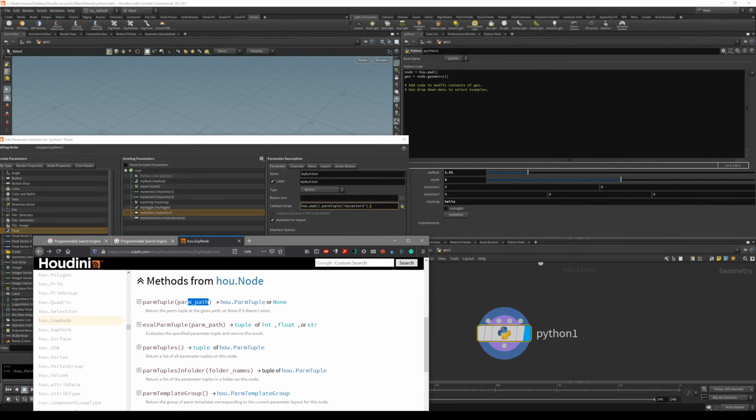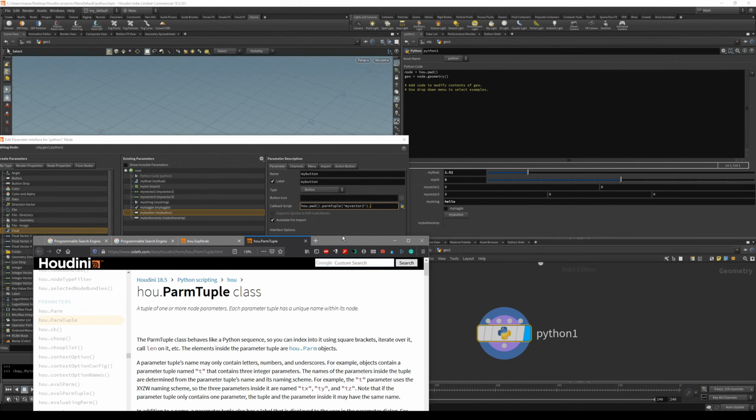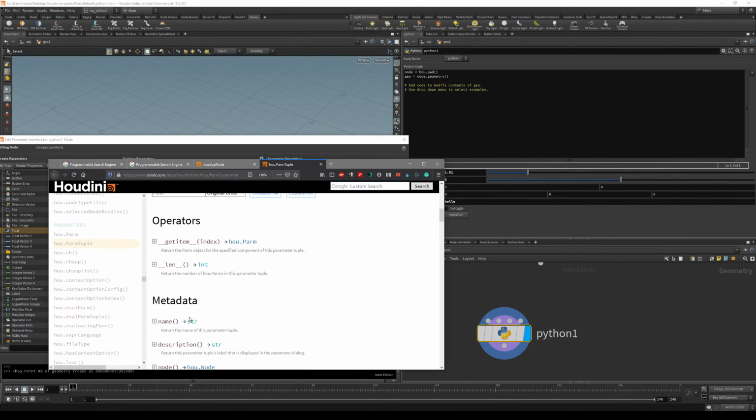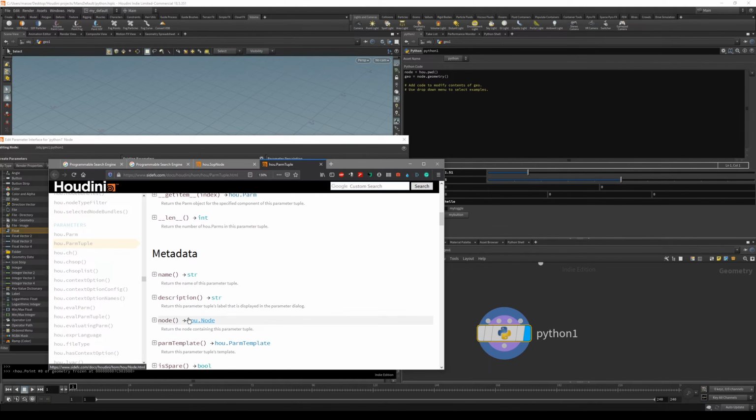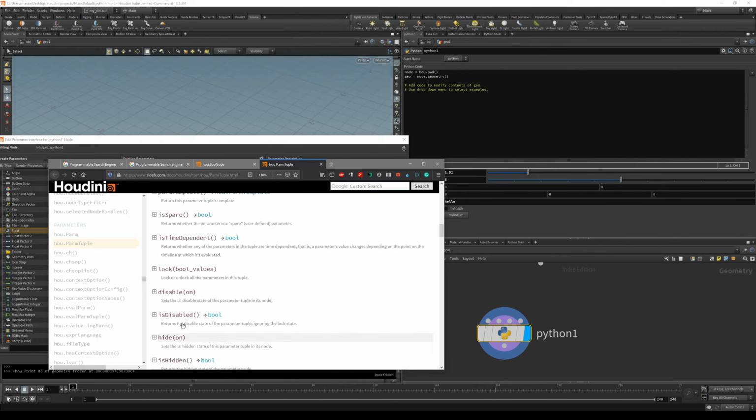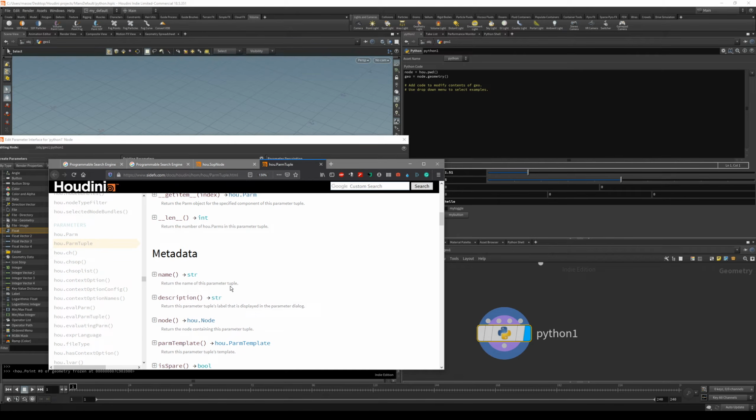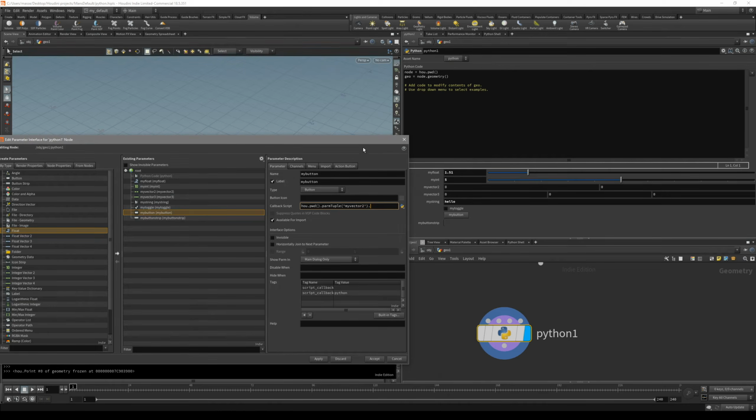Now that we are inside it, let's take a look. Instead of the hou.parm class, it gives the hou.parmTuple class. In here, we can get the name of it. So we can actually return the parmTuple name. Let's try it out.